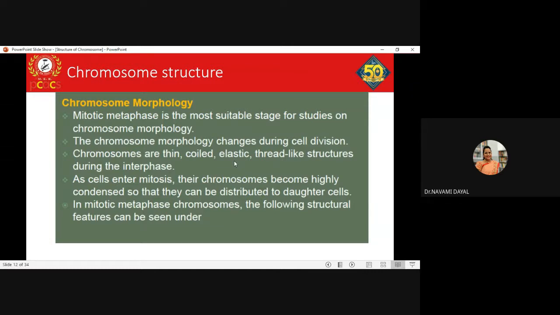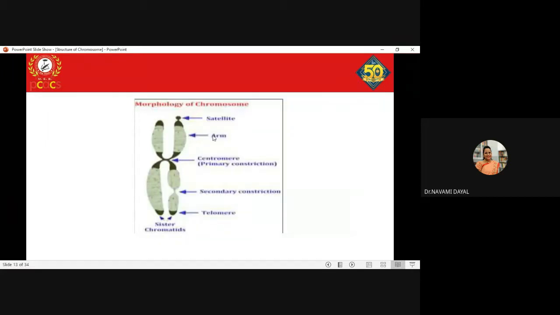Clear? So in mitotic metaphase, the following structural features of the chromosomes can be seen. If you want to study chromosomal morphology, it is best studied during the metaphase stage. So this is a typical metaphasic chromosome. I hope you have studied this earlier. Still, you can brush it up. A chromosome will have a centromere. Now, the position of the centromere can vary. It can be present exactly at the middle, or anywhere along the length of the chromosome. We'll come to that later.